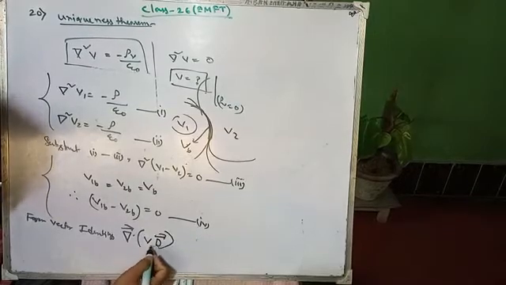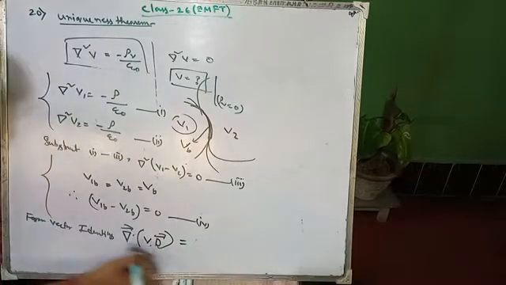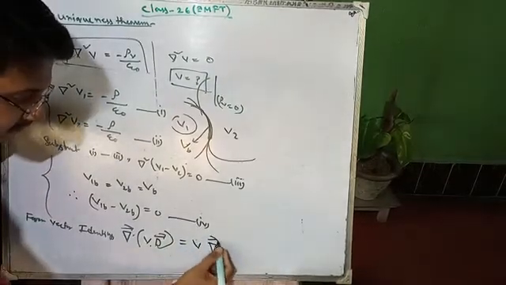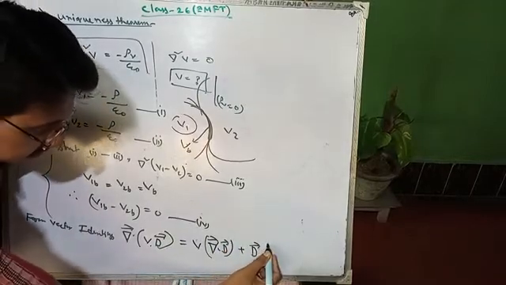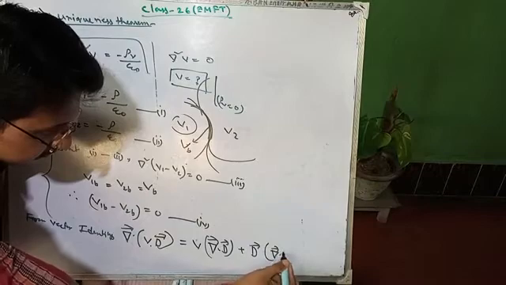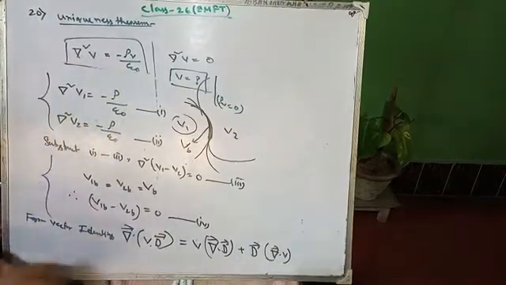Multiplying this V into D vector equals what? Taking V outside first, that is V times divergence of D, plus D taking outside, that is D dot gradient of V. Okay, see, the pronunciation is very important.